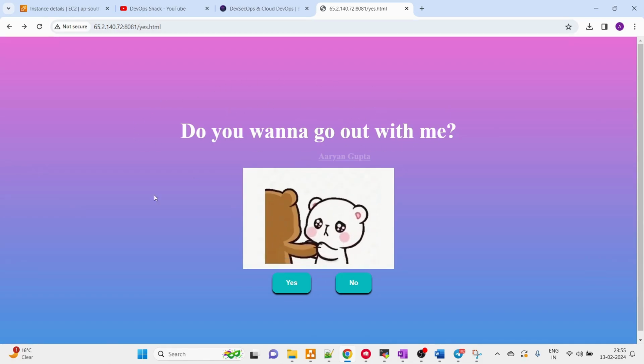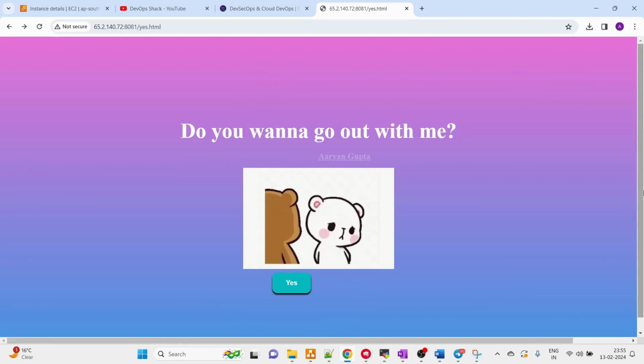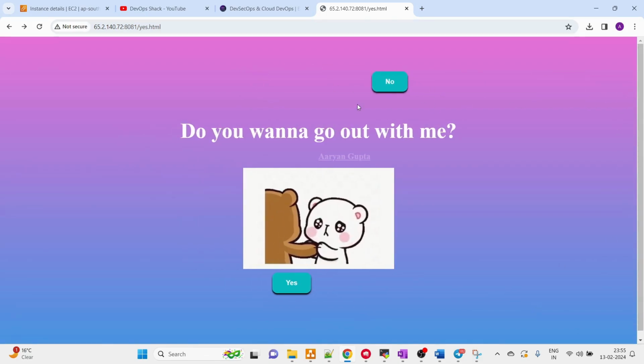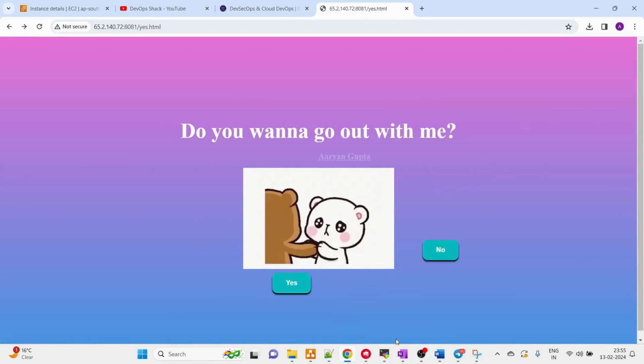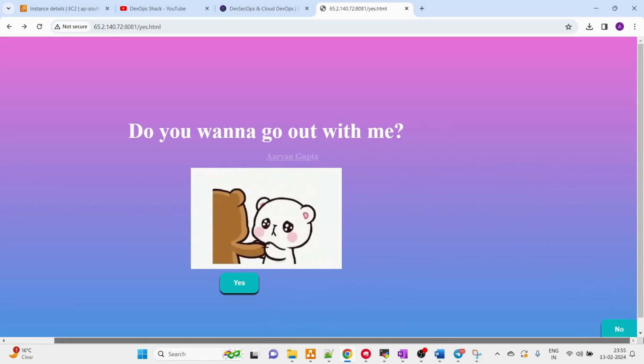Do you wanna go out with me? If you click on yes, it will take you to some place, and if I try to click on no, this button won't let me click on no. That's quite interesting actually. No matter what, this button won't let you click on it. Okay, you can use this project.